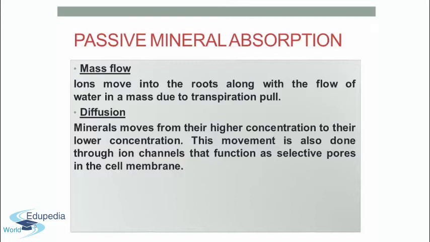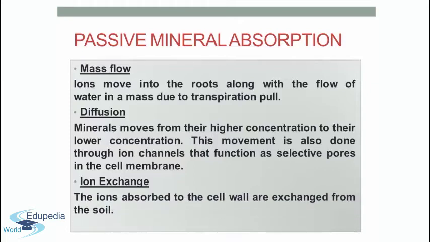And the last method in passive mineral absorption is ionic exchange. What happens in ionic exchange? The ions absorbed to the cell wall are exchanged from the soil. That is, an anion is exchanged for an anion and a cation is exchanged for a cation. These are the three methods: mass flow, diffusion and ion exchange. They come under passive mineral absorption.